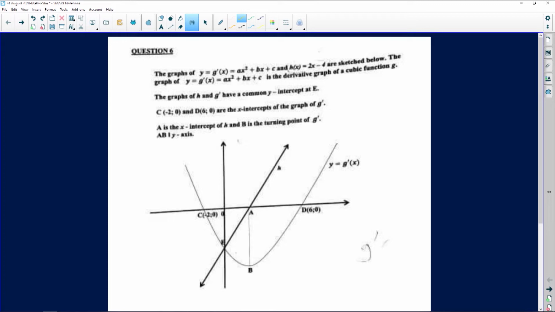Very interesting, right? You're looking at it, it looks like a quadratic function. It is a quadratic function, but just remember that this quadratic function is derived. It's the derivative that you get from a cubic.